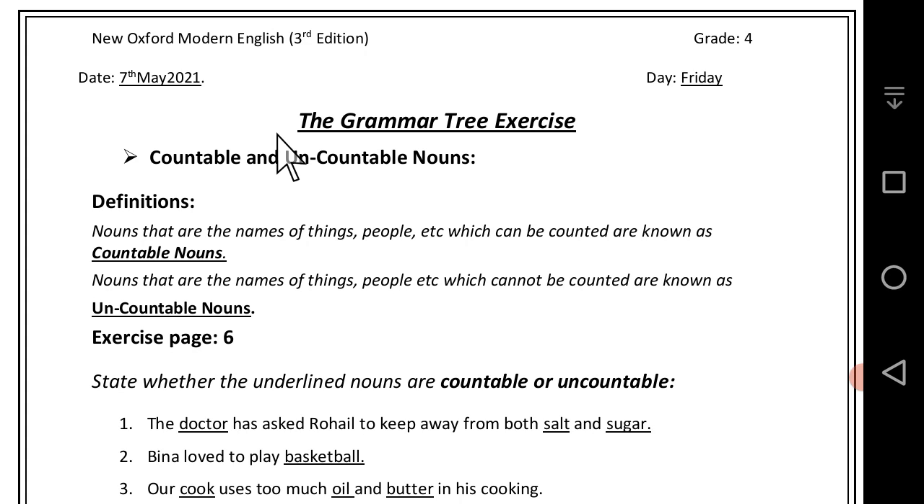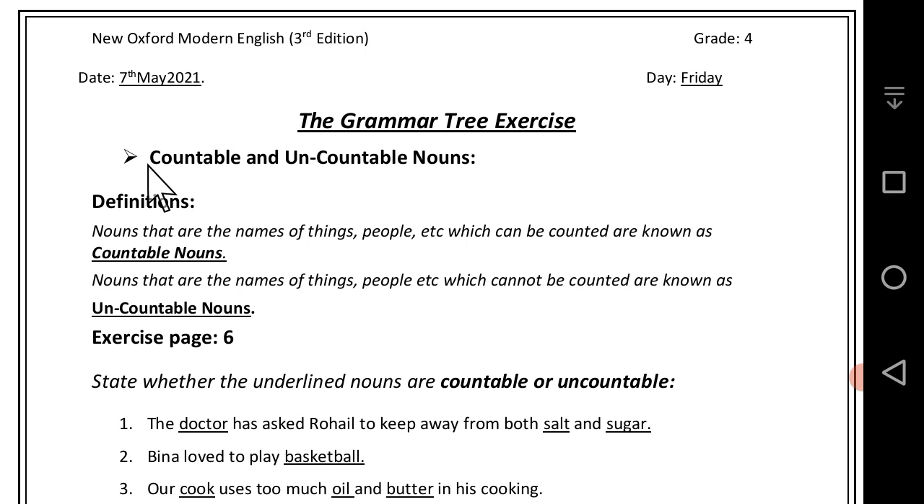It's your English period and today the date is 7th May 2021. Today we solve the exercise that is relevant to the Grammar Tree. You open your Grammar Tree book and your home task in front of you and you solve the exercise with me. Today our topic is countable and uncountable noun.